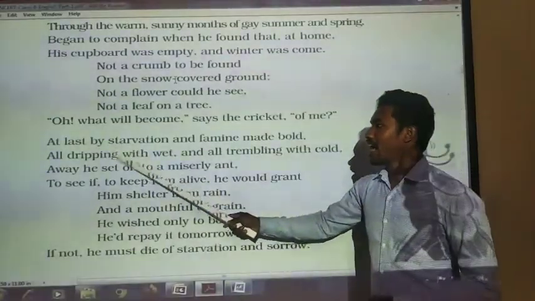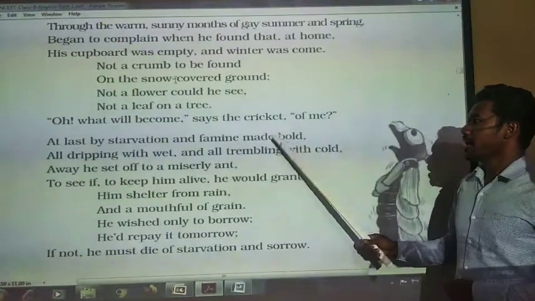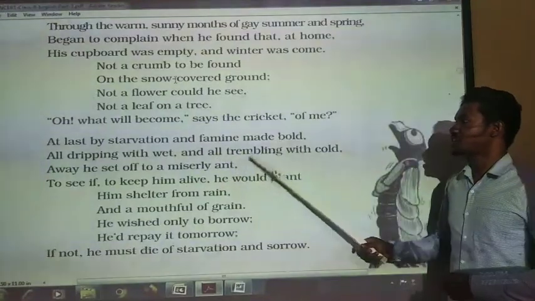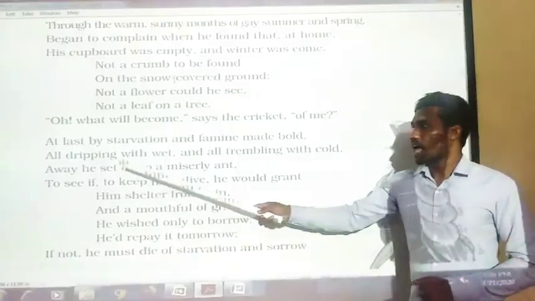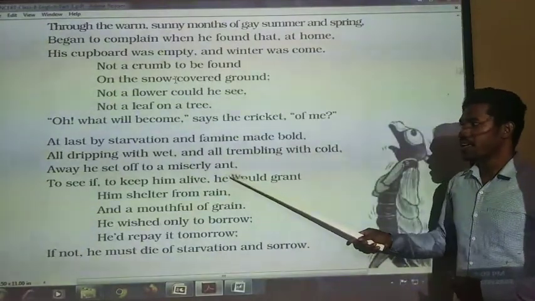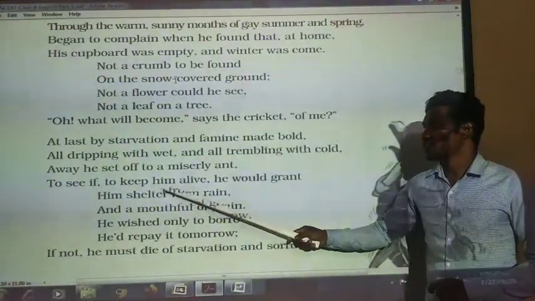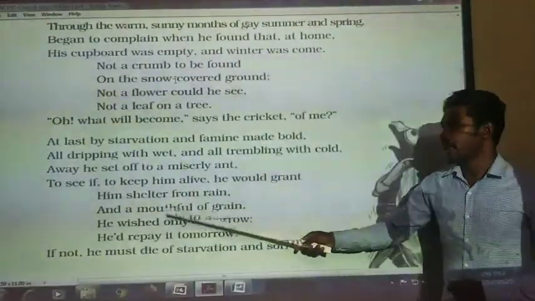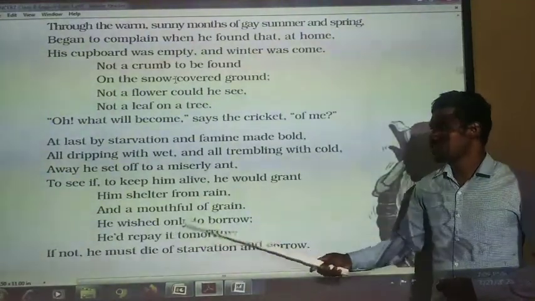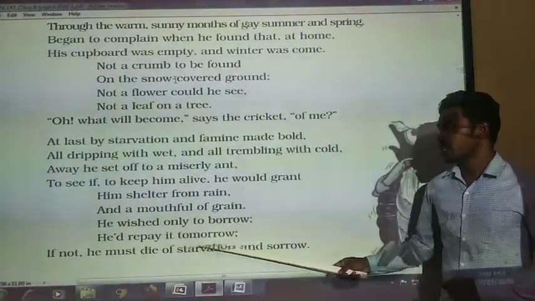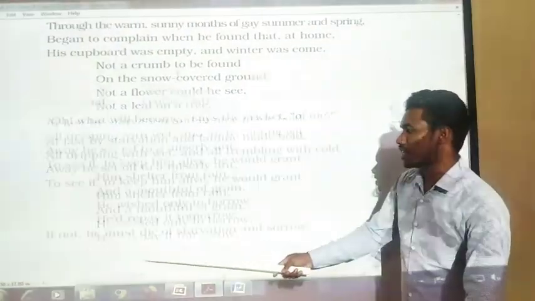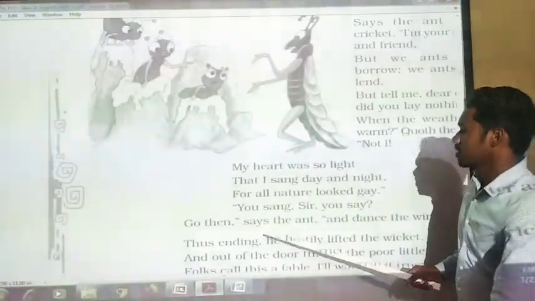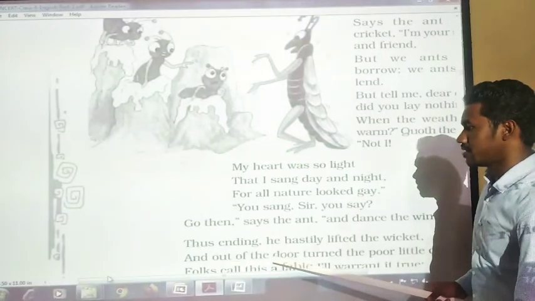Then, at last, by starvation and famine made bold, all dripping with wet and all trembling with cold, away he set off to a miserly aunt to see if, to keep him alive, he would grant him shelter from rain and a mouthful of grain. He wished only to borrow, he would repay it tomorrow. If not, he must die of starvation and sorrow.